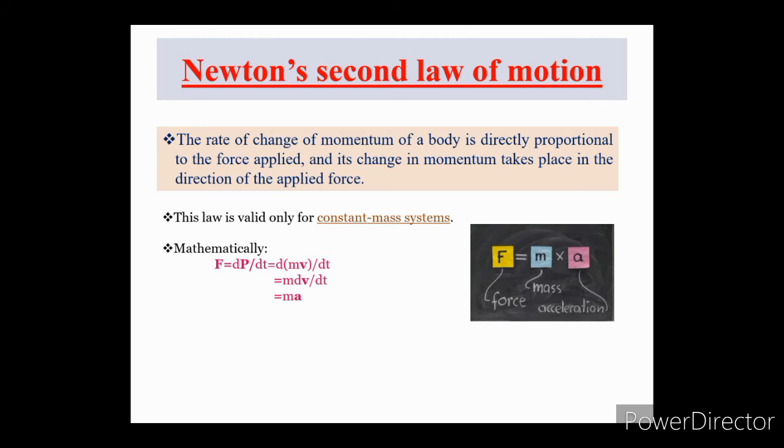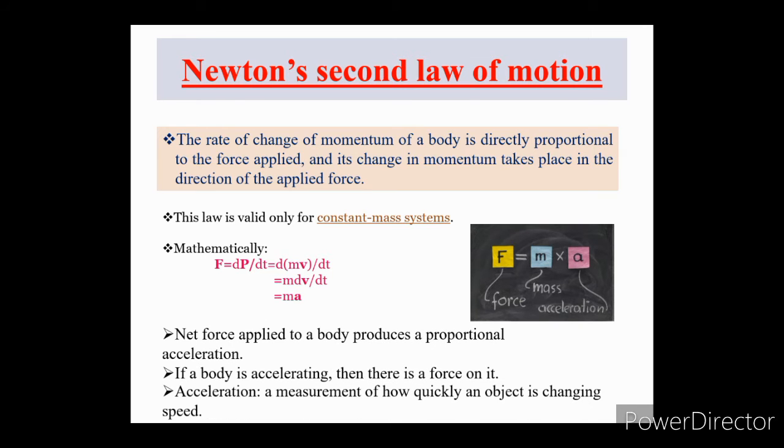As m is not a variable, we can write m dv upon dt, and we all know that the rate of change of velocity is called acceleration a. So F is equal to m into a, where a represents the acceleration. The net force applied to a body produces a proportional acceleration, so F is directly proportional to acceleration a. And if a body is accelerating, then there is always a force on it.